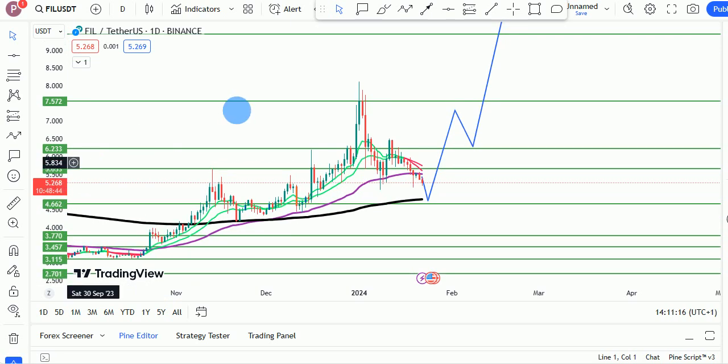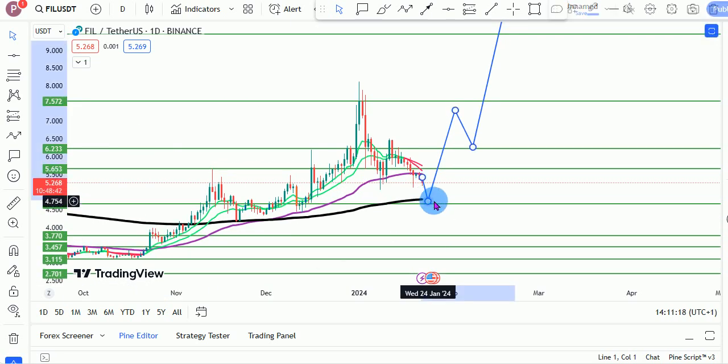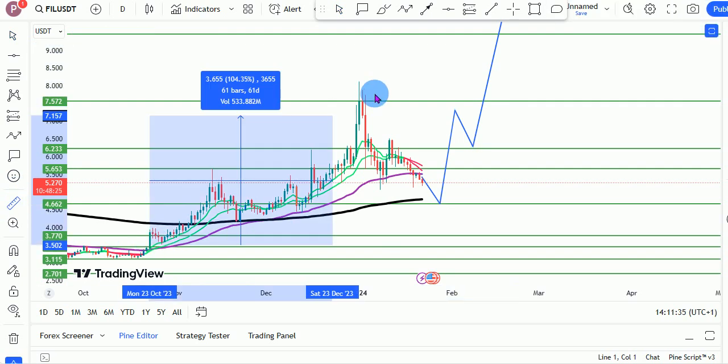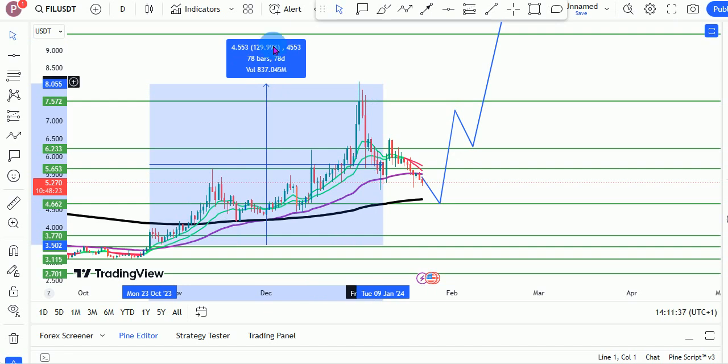And so right here for Filecoin, Filecoin was a fairly easy one for us. As you can see, our trend EMAs flipped bullish right here, and we were above the macro EMA. The moment we flipped bullish right here from the $3.4 level, we became very, very bullish on Filecoin. We saw Filecoin push up about 129%, right?